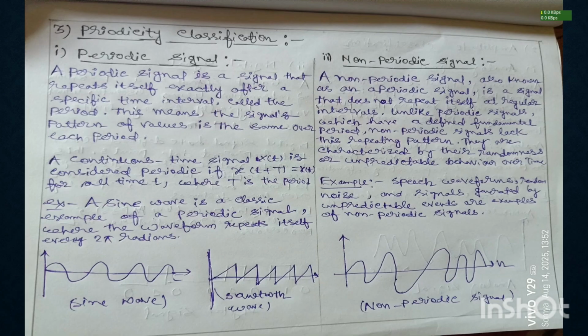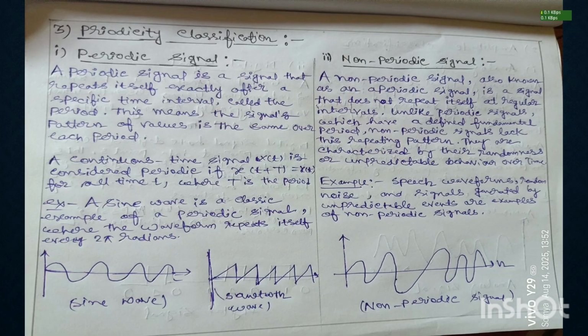So what is a non-periodic signal? A non-periodic signal, also known as an aperiodic signal, is a signal that does not repeat itself at regular intervals, unlike periodic signals which have a defined fundamental period. Non-periodic signals lack this repeating pattern. They are characterized by their randomness or unpredictable behavior over time.